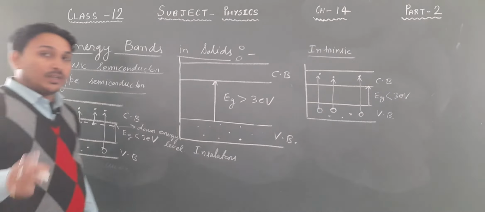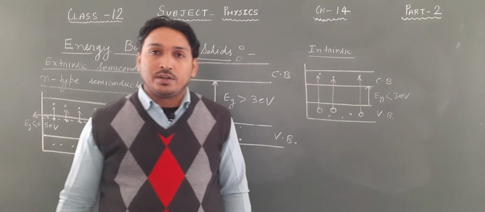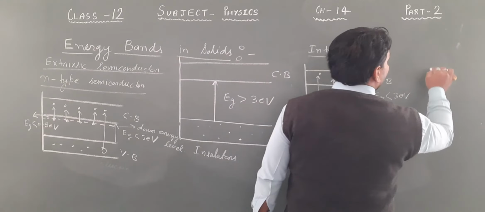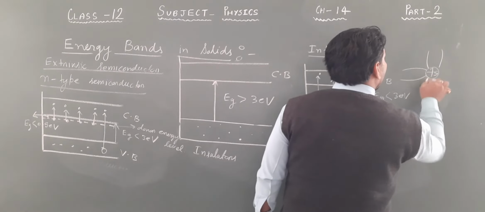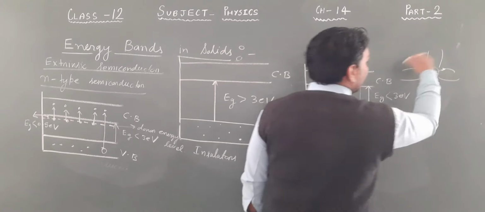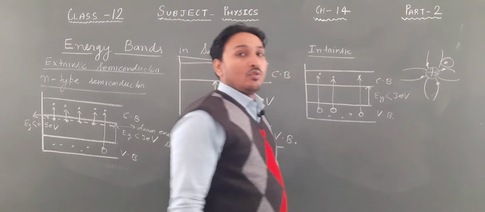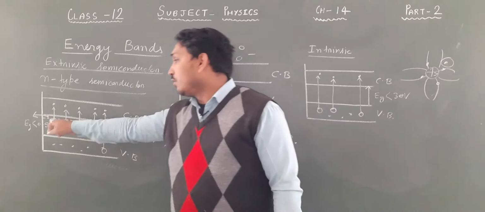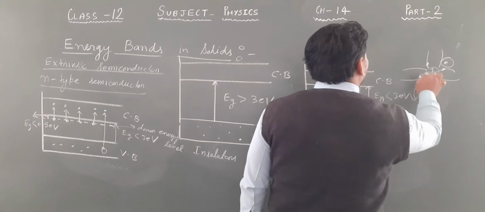Whenever an electron breaks its covalent bond and goes to conduct electricity, a hole is created. But one electron is extra. If you remember, we have done it like this: 5 electrons were there, and 4 of them make covalent bonds, 1, 2, 3, 4, and 1 electron was extra. That 1 electron is not in a covalent bond, and that's why it does not leave a hole behind. But when this electron leaves, it will leave a hole behind it.